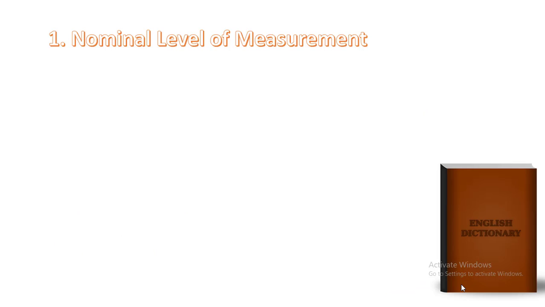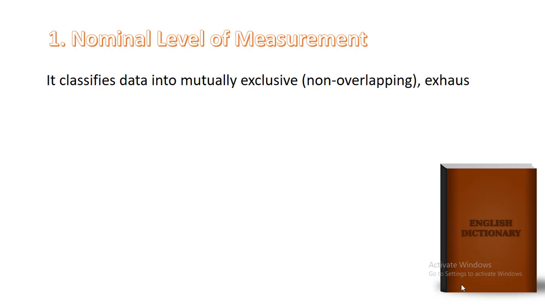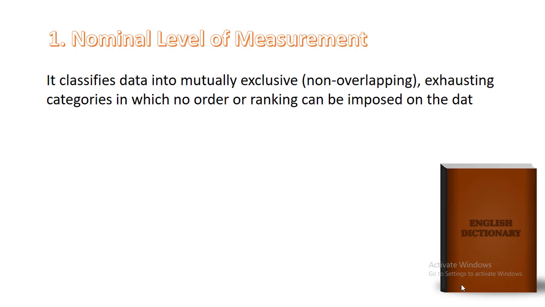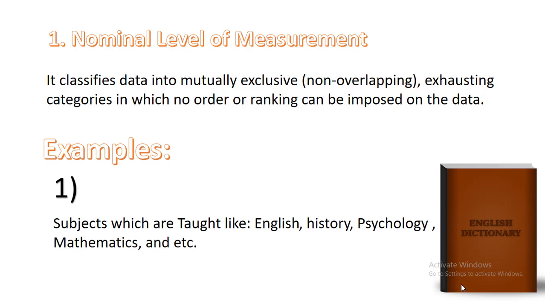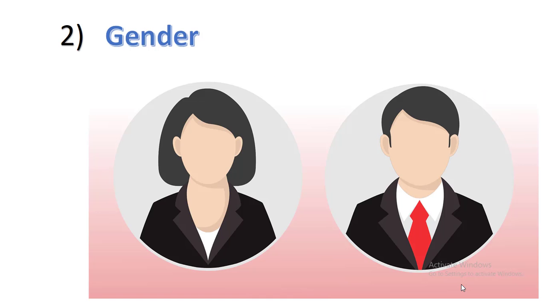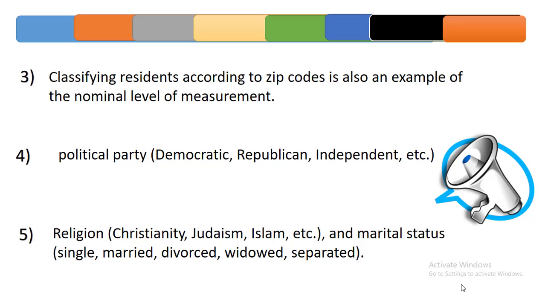First, nominal level. It classifies data into mutually exclusive, non-overlapping, existing categories in which no order or ranking can be imposed on the data. For example, subjects which are taught like English, history, psychology, mathematics, and etc. Second, gender. Gender is another example of nominal level data. Classifying residents according to zip code is also an example of the nominal level of measurement.